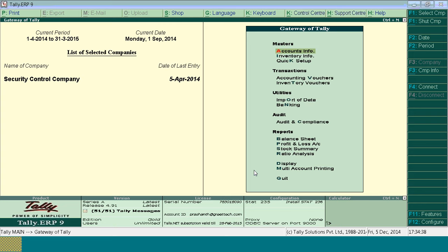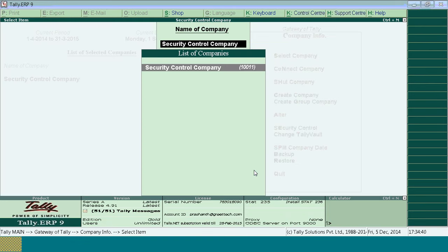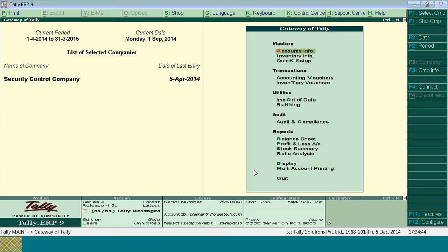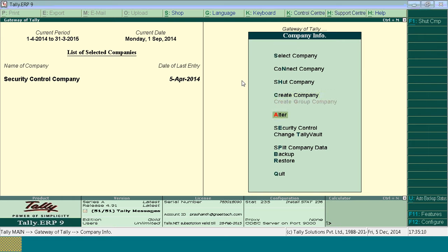You need not take the data backup. Every day Tally only will take the data backup when you load the company. So Tally will have the last 60 versions of backup. That means if today it has taken the data backup from day 1 till today, again tomorrow from day 1 till tomorrow. Like that, Tally will take the data backup. Tally will have the last 60 days' versions, so whenever you want to restore, you can restore it. Automatically, Tally will take the data backup.